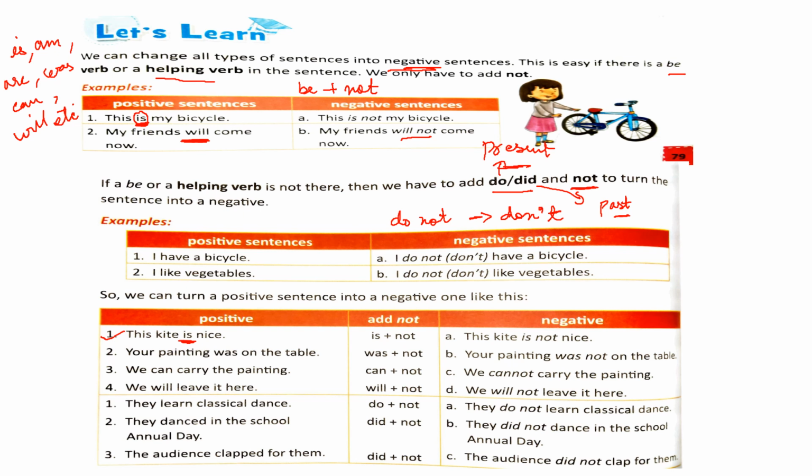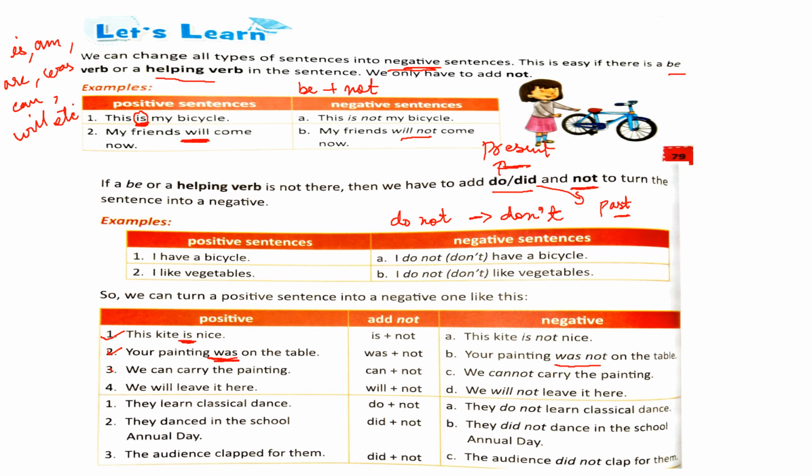Now see the second. Your painting was on the table. Here also you can notice that we have used the be verb was. So what would you do? You will simply add not next to it. So the sentence will become, your painting was not on the table.